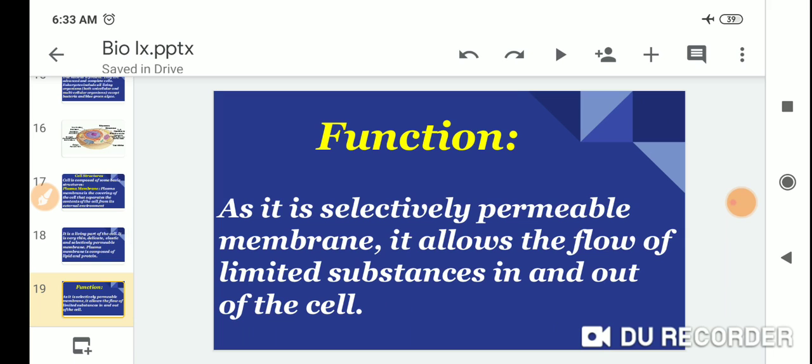Function of the plasma membrane. As it is a selectively permeable membrane, it allows the flow of limited substances in and out of the cell.